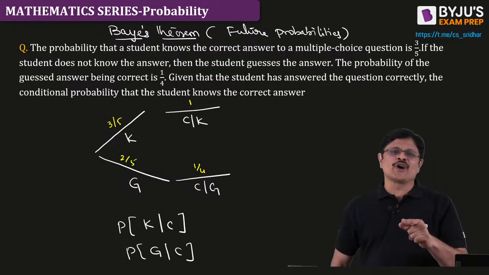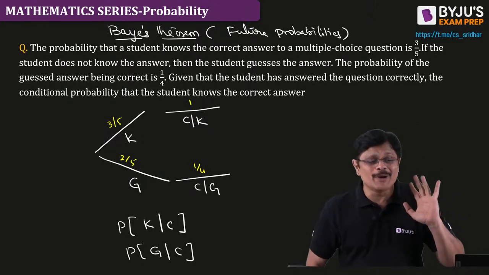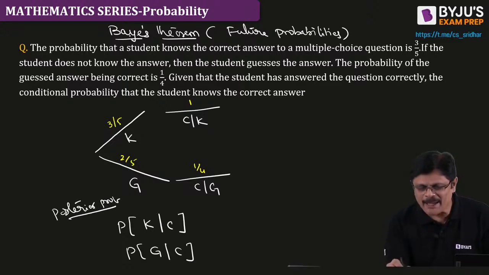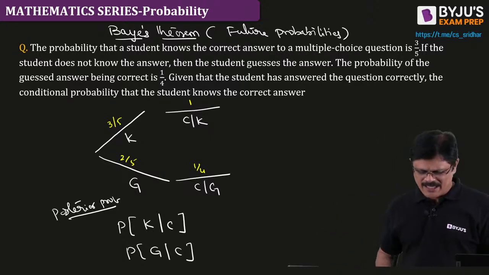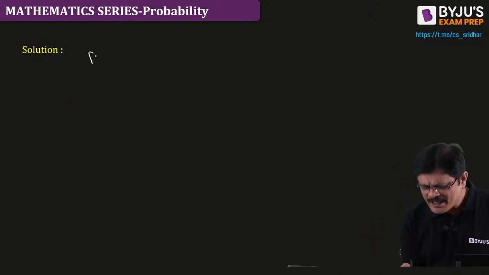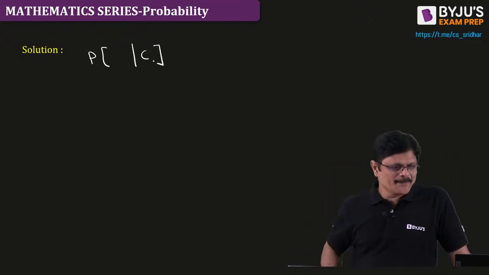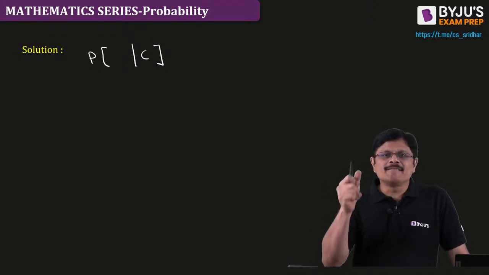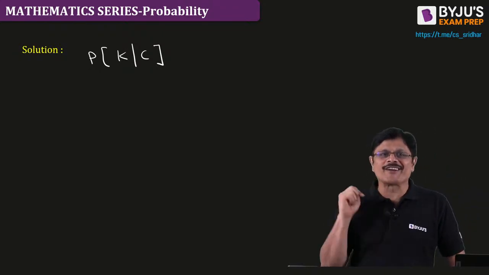And this is what we call future probabilities or posterior probabilities. And Bayes theorem just gives the formula for this: the posterior probability formula. For that you don't have to do anything, sir. Given that the student gave the correct answer, what is the probability that he knows it? I want to know whether you know it or not.